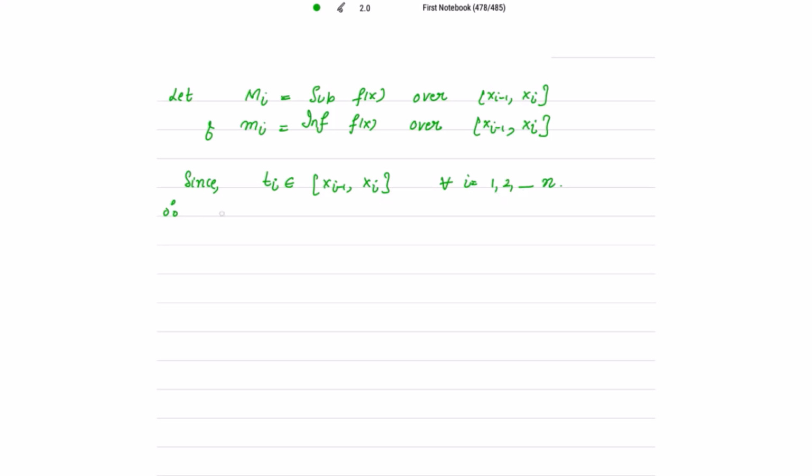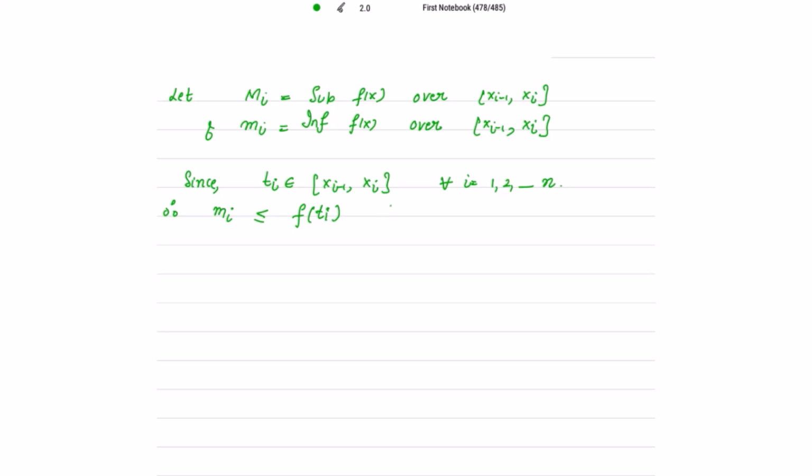So m_i is less than or equal to f(t_i), because the infimum of f over this closed interval is always less than or equal to the value of the function at this point, right?